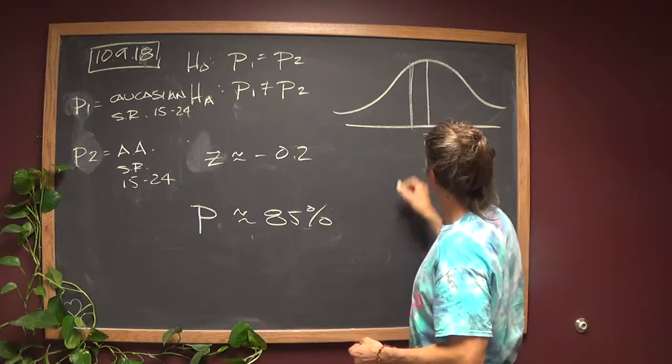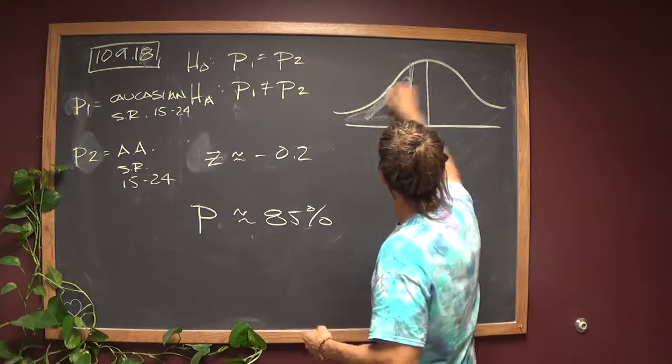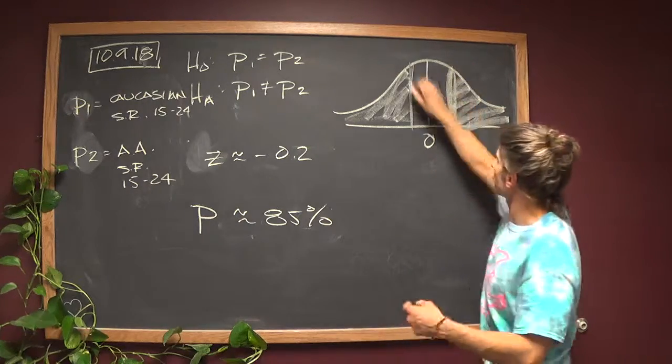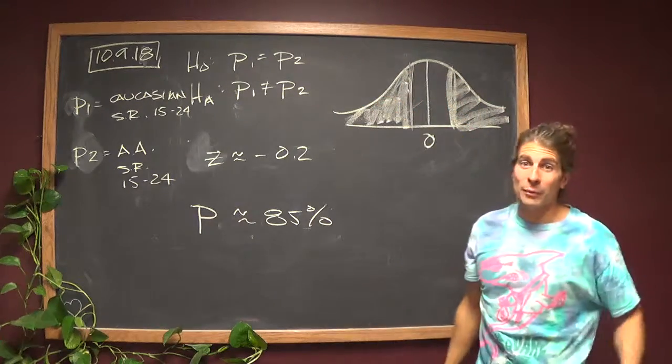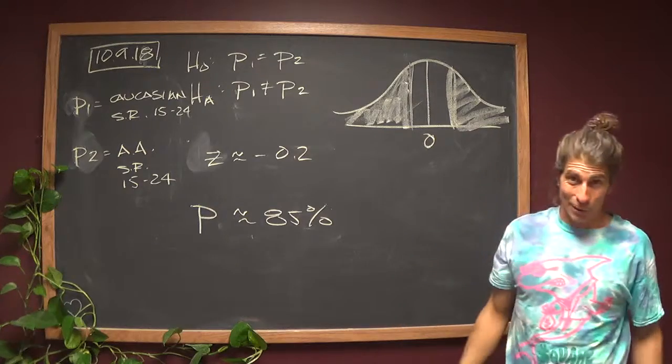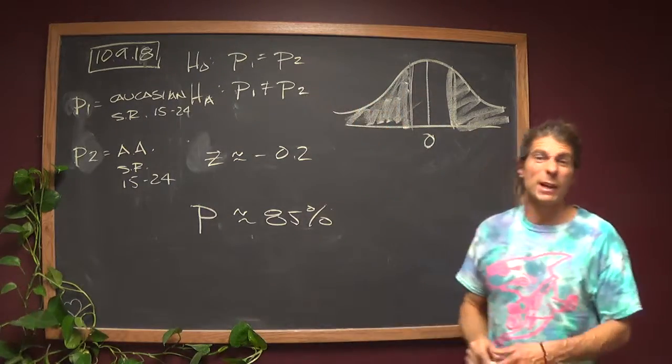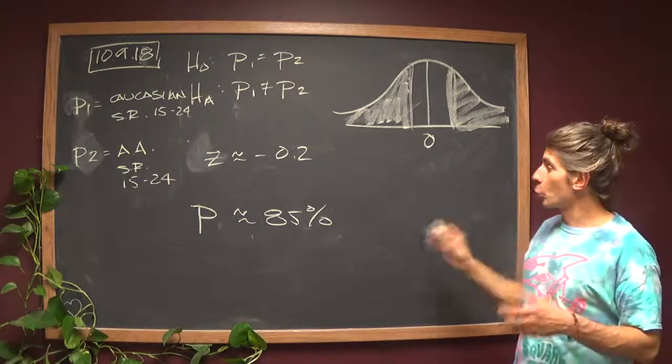It fell to the negative side a little tiny bit, but because we're doing a two-tailed test, it's actually going to look like this. A lot of that curve is shaded. A lot of that curve being shaded means we agree with a lot of that curve. Since we agree with a lot of that curve, that means we agree that they're the same. So no reason to think that they're different.